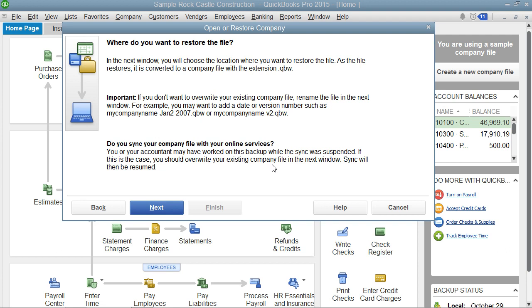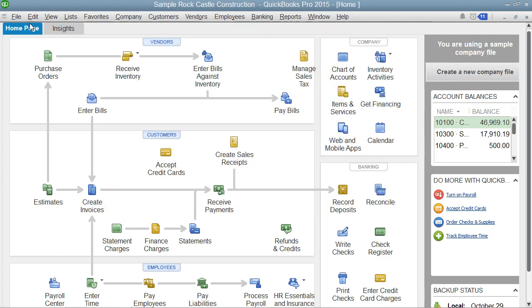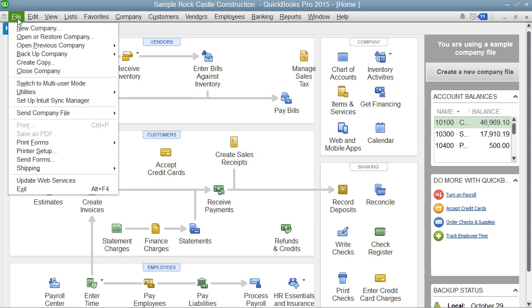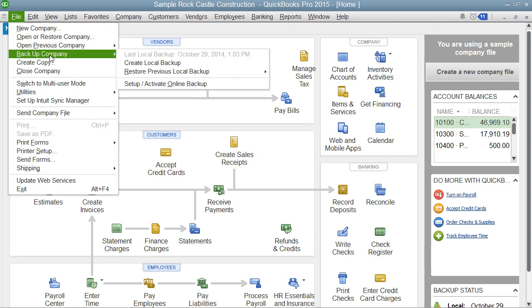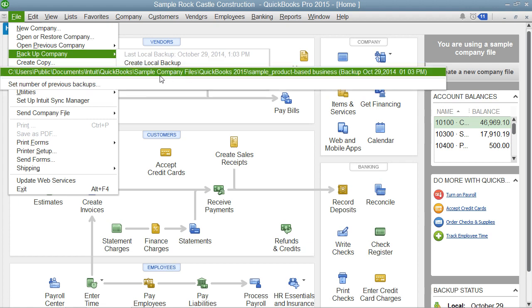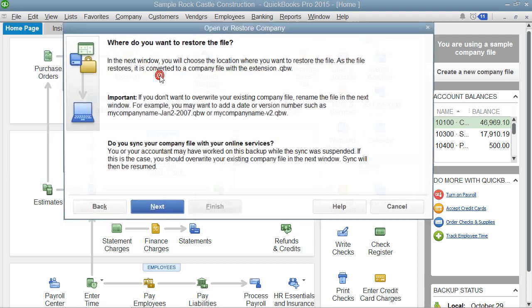Now note that you can also reach this screen in an alternate manner than the one that was described thus far, by simply choosing File, rolling down to Backup Company, then rolling down to Restore Previous Local Backup from the menu bar, and then selecting the name of the desired local backup file to use from the side menu of choices that appears.